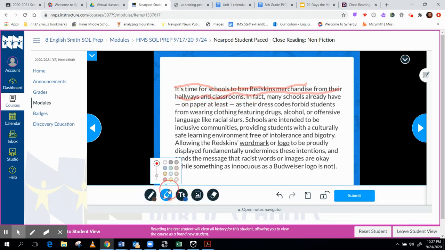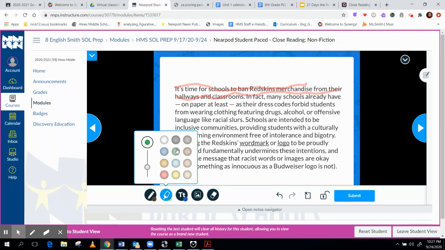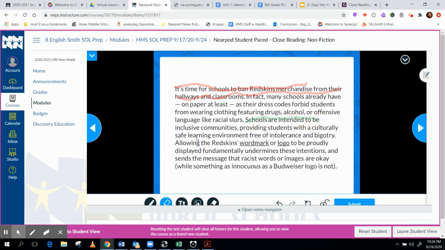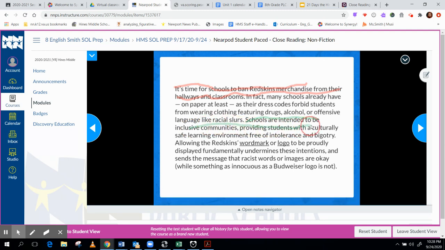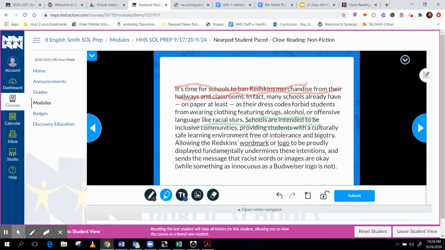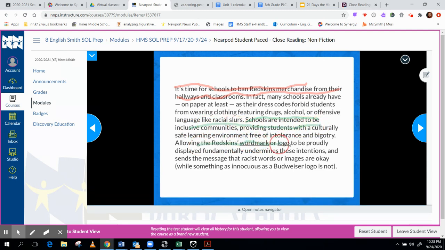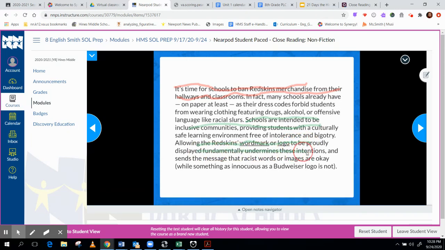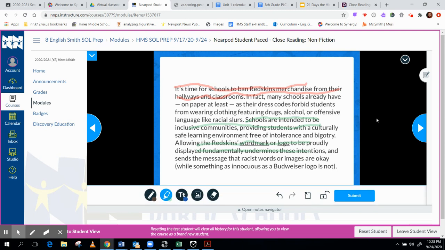Then it asks you to highlight your supporting details in green. So I'm going to highlight a couple of sentences in green. Schools are intended to be inclusive communities. Allowing the Redskins watermark would proudly display and undermine intentions. And I think that's about it.